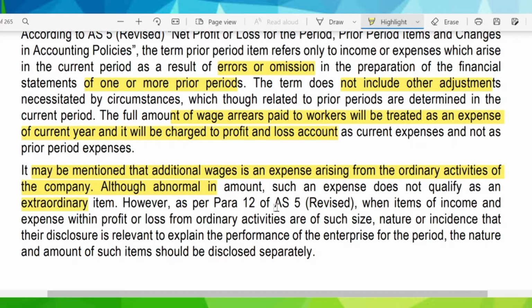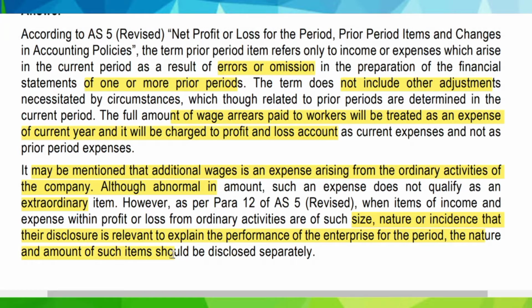However, as per para 12 of AS5, when items of income and expense within profit or loss from ordinary activities are of such size, nature, or incidence that their disclosure is relevant to explain the performance of the enterprise for the period, the nature and amount of such items should be disclosed separately. So all this concept we have already seen in the concept part of this video.